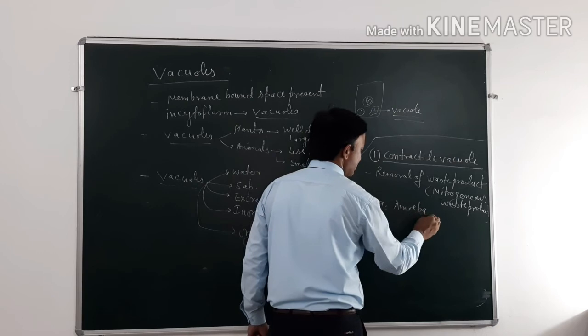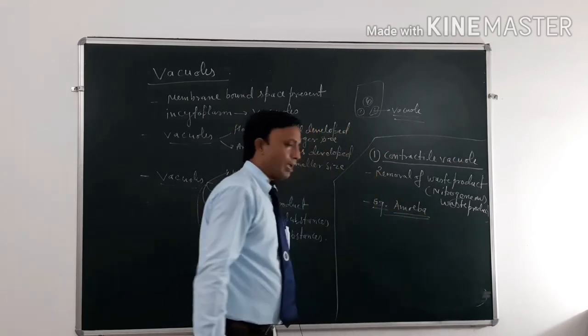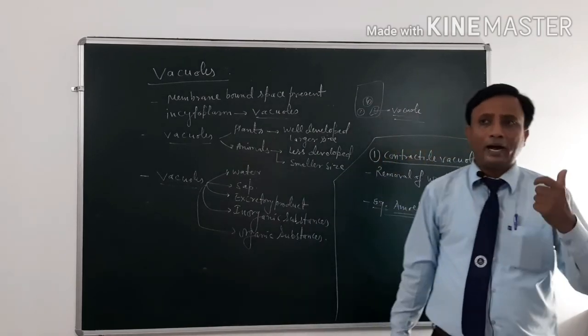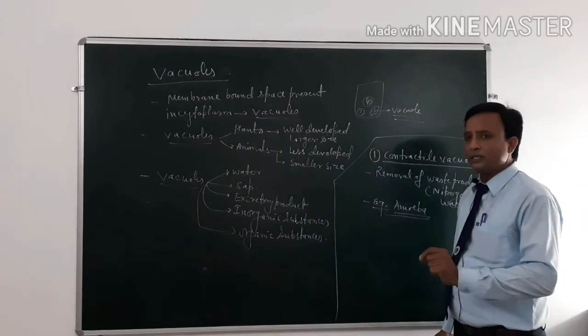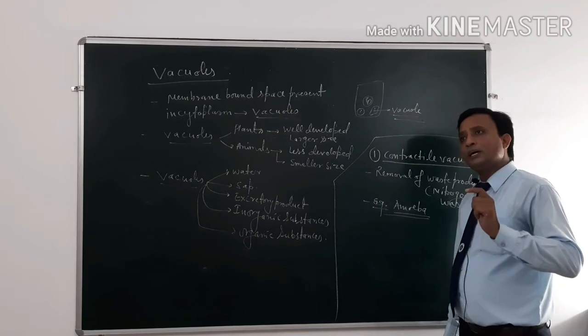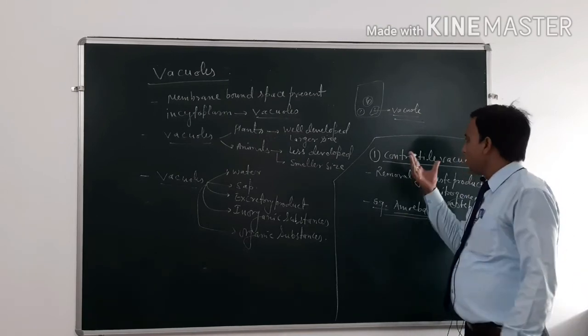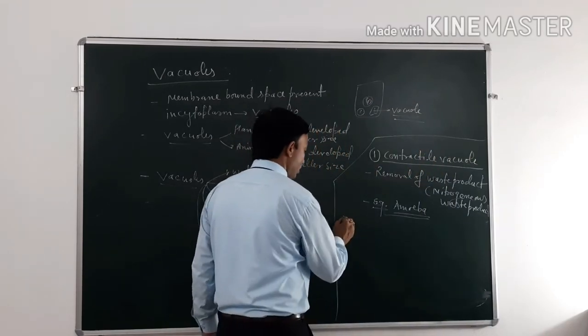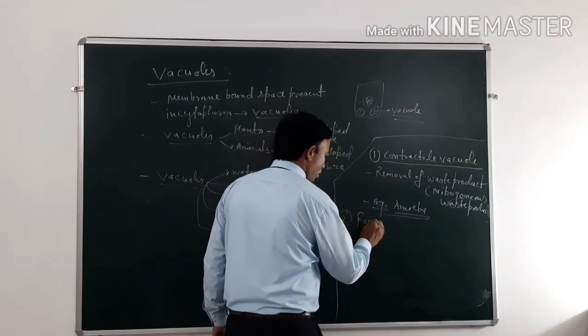In the case of amoeba, contractile vacuoles play a very important role to maintain the water as well as salt balance inside the cell, as well as remove the waste product from the body. The second vacuole is known as food vacuole.